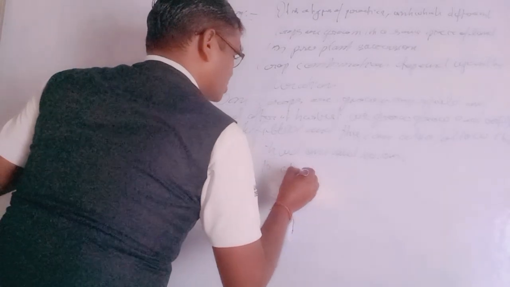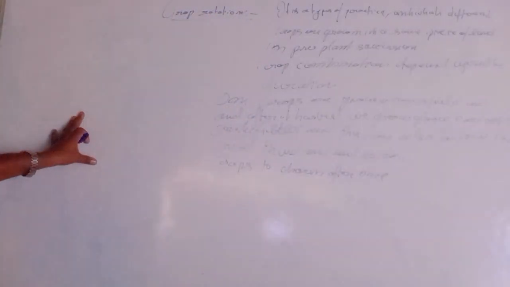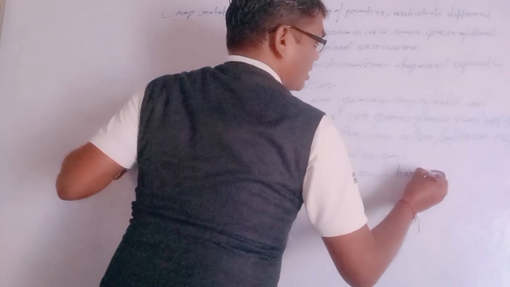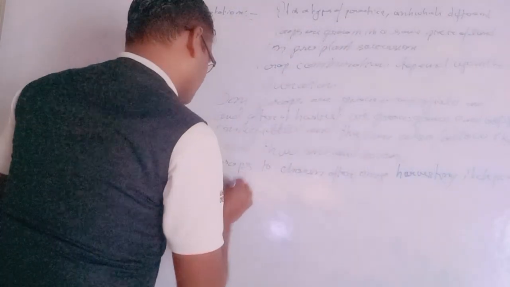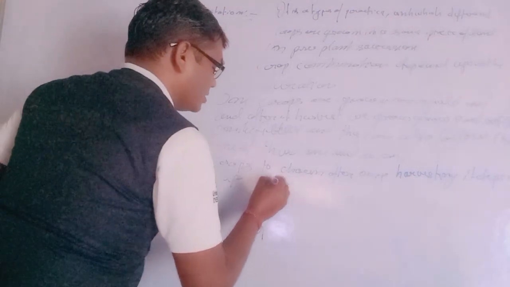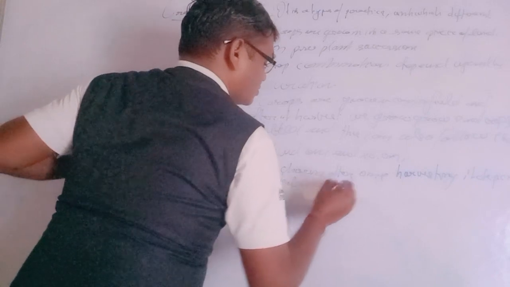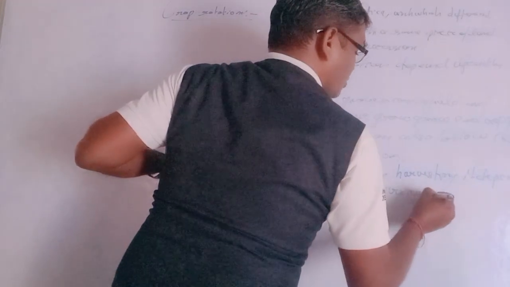Crops can be chosen after one harvesting, and it depends upon the availability of moisture, soil moisture and irrigation patterns. And these are the crop rotations.